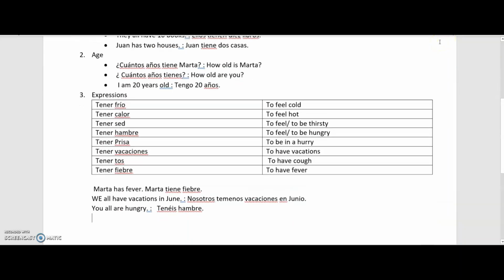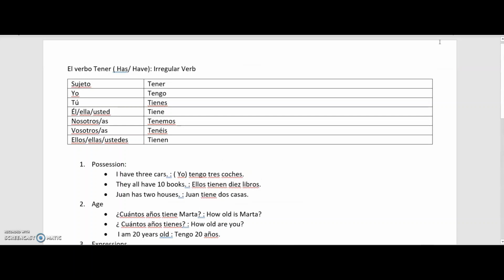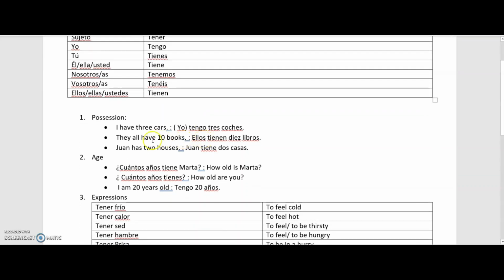So before I finish this video, let us quickly revise whatever we have learned about the verb tener so far. Tener is an irregular verb which means has or have. The conjugation of the verb tener is tengo, tienes, tiene, tenemos, tenéis, and tienen. Tener is basically used to tell the direct possession of something. If you have something or if somebody has something, we always use the verb tener.